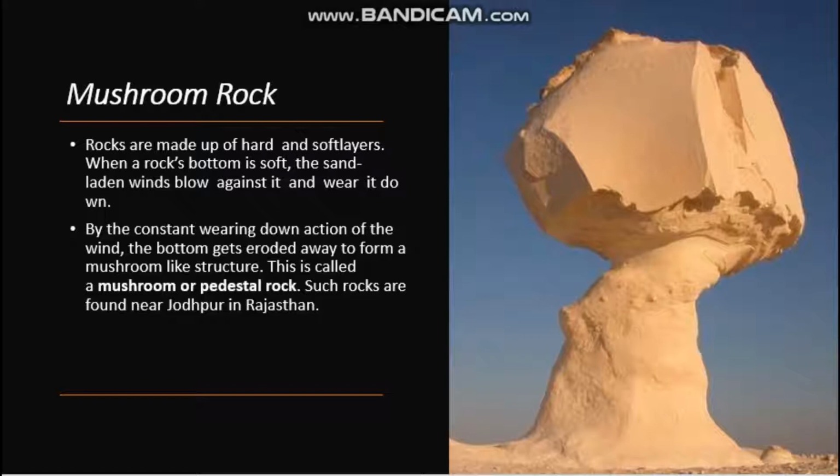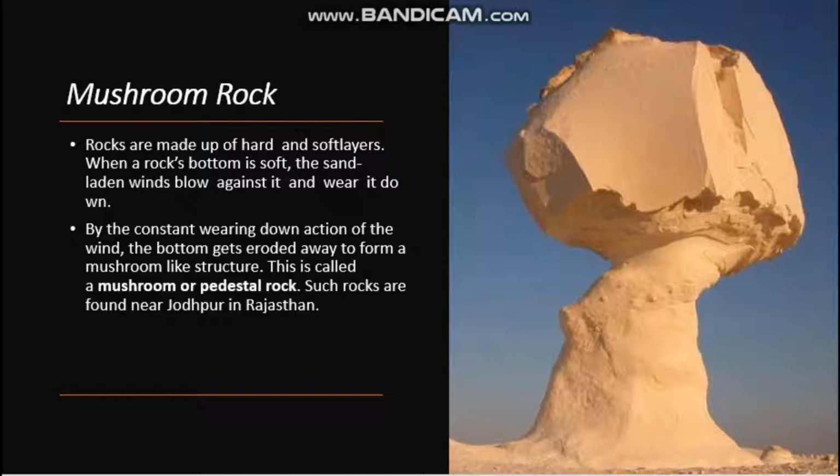By the constant wearing down action of the wind, the bottom gets eroded away to form a mushroom-like structure. So the bottom of this rock is made up of soft layer. Due to the soft layer, if the air blows often, what will happen? The bottom layer is eroded. Then it will form like a mushroom. A mushroom-like structure. This is called a mushroom rock.